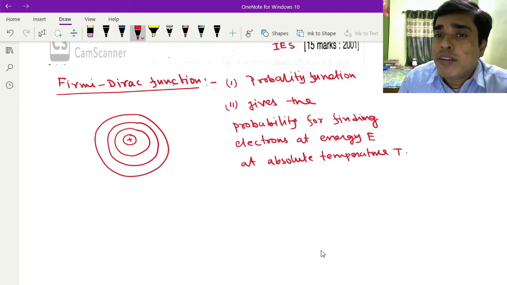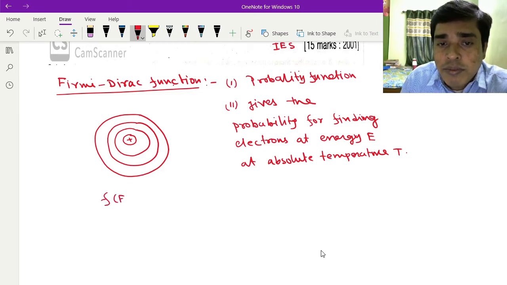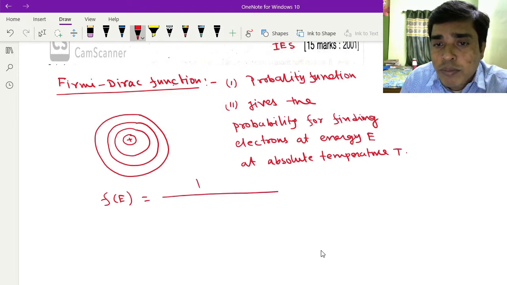This probability function is written as f of E equals 1 divided by 1 plus e to the power (E minus EF) divided by KT.